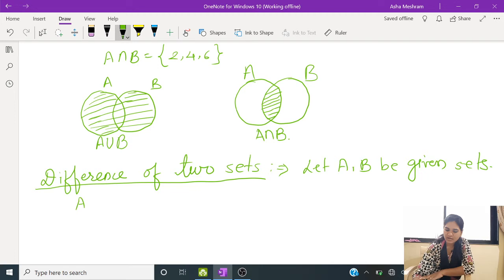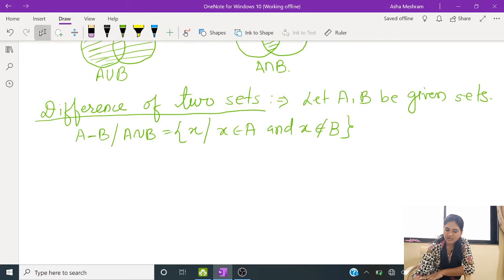So how to write A minus B? Symbolically we write A minus B. So what this set says is that it contains all x such that x belongs to A and x does not belong to B. Means this, we have to take only the elements which are present in A but not in B.